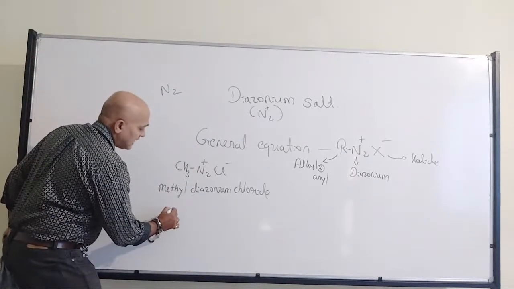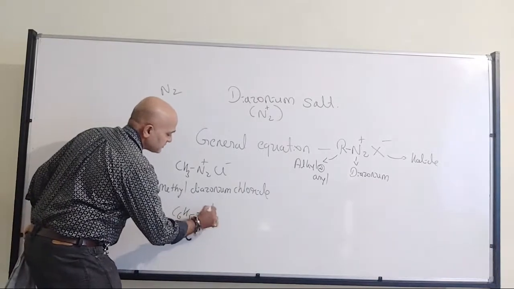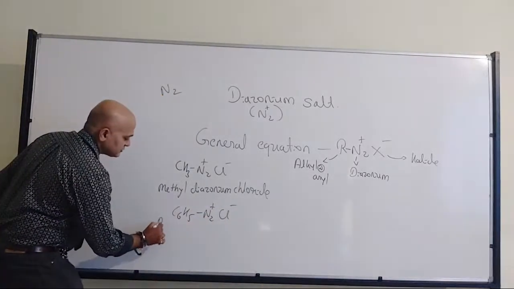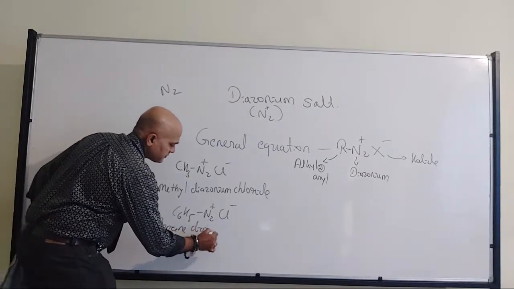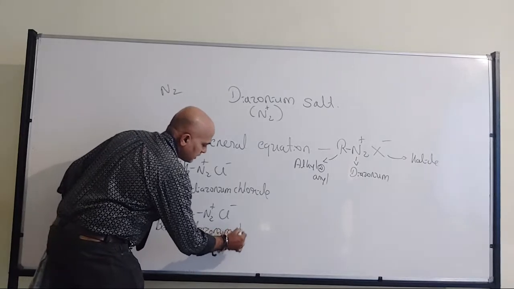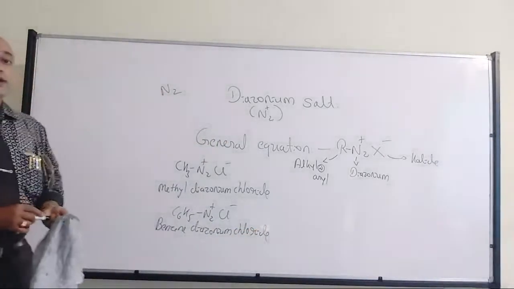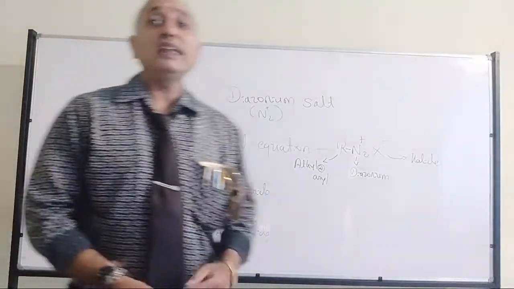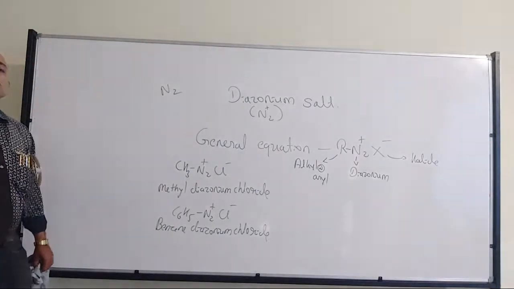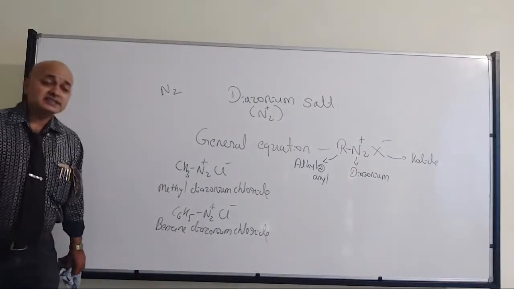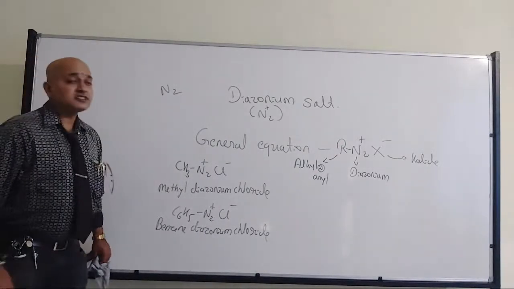Now instead of an alkyl group, if a benzene ring is attached, then I can call it benzene diazonium chloride. That's how we can write the names of the molecules. Depending on R, the name will vary. Depending on X, the name will vary. N2 plus will be constant, which is diazonium.